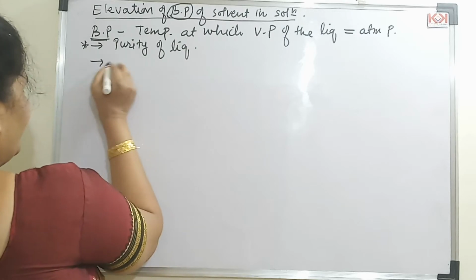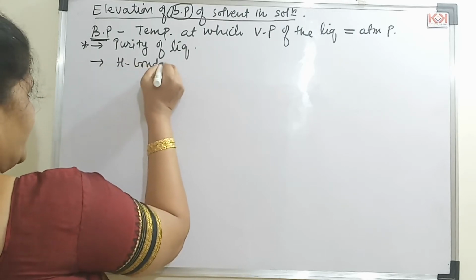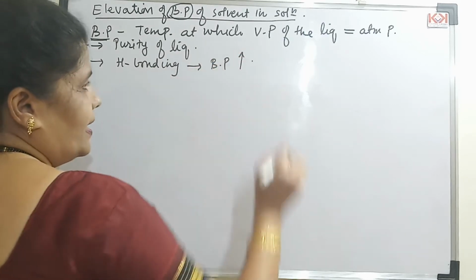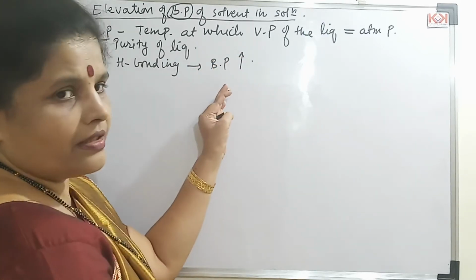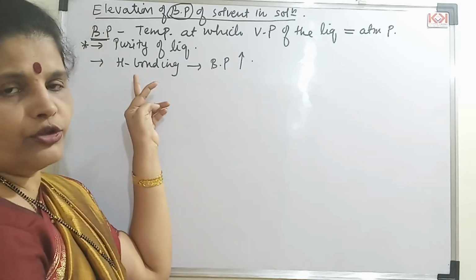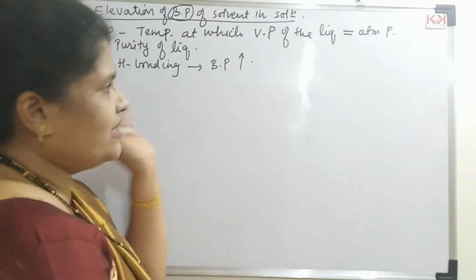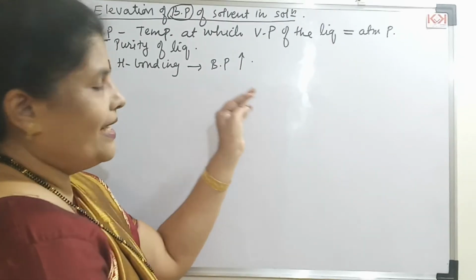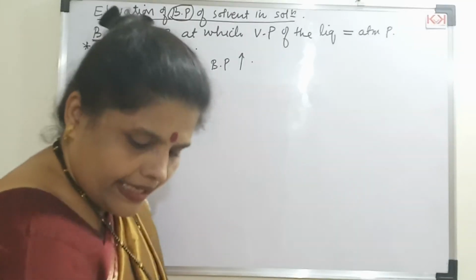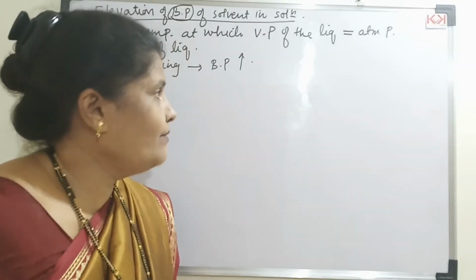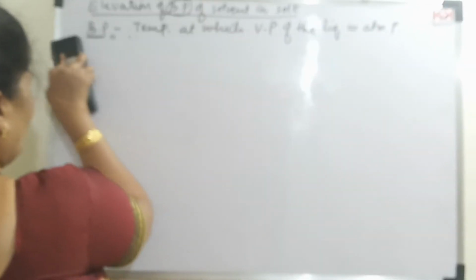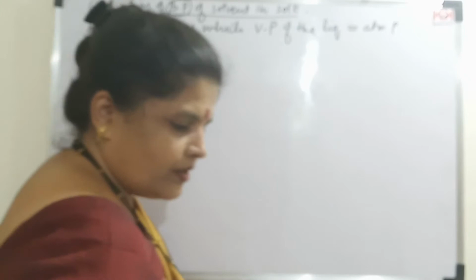If there is hydrogen bonding between the liquid, then the boiling point of that liquid is higher, or it increases. So boiling point directly depends upon the strength of hydrogen bonding. If the hydrogen bonding exists between the liquid, then the liquid is a high boiling liquid, or its boiling point will be high. Any liquid which has a low boiling point, we call them as volatile, and if it is having a high boiling point, we call it as a non-volatile liquid.